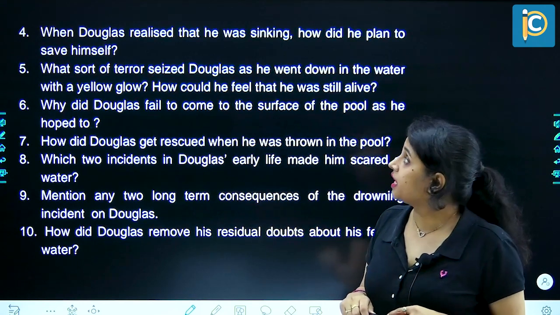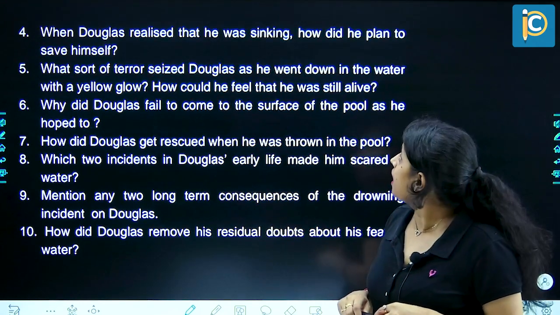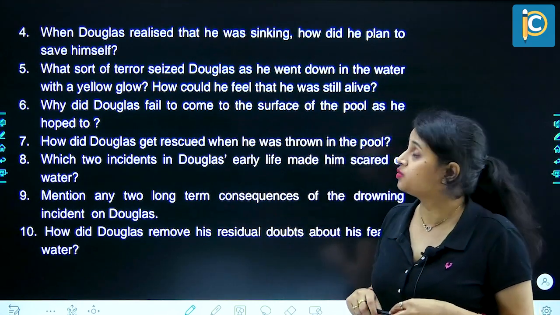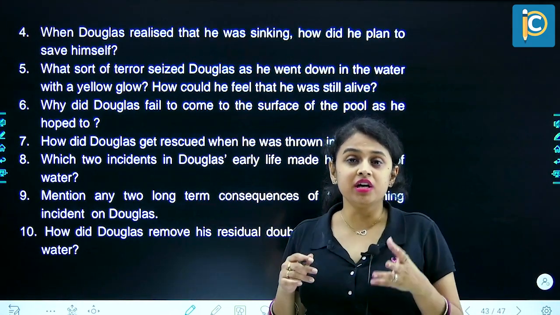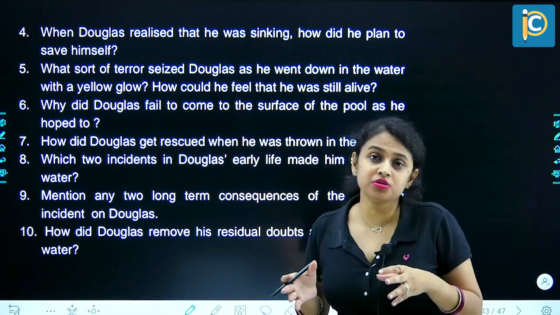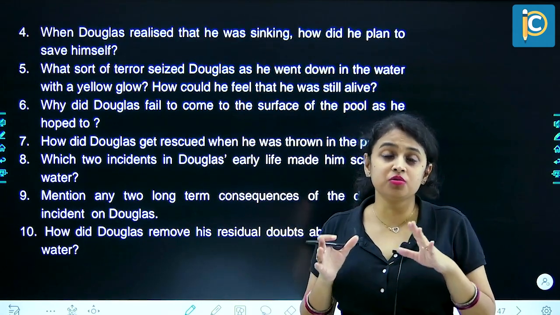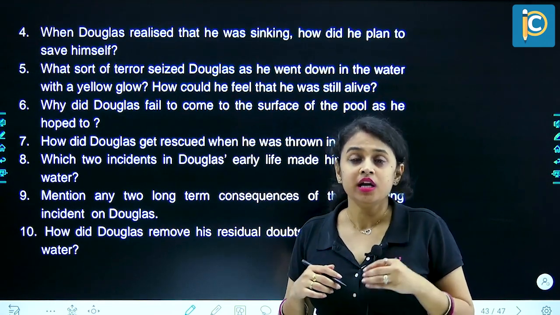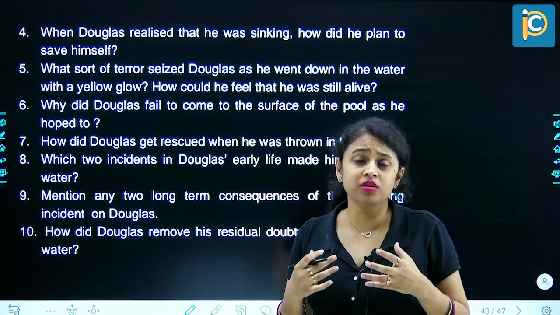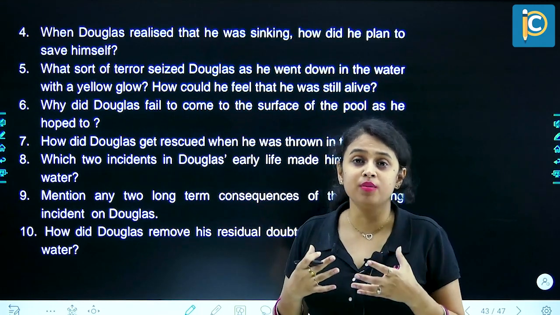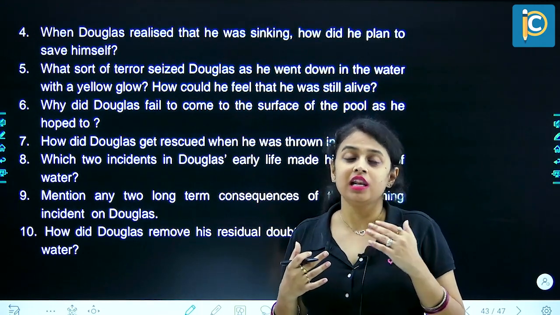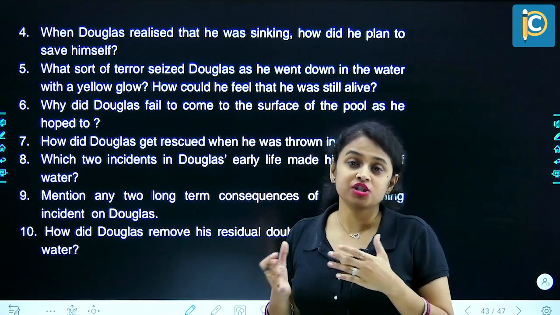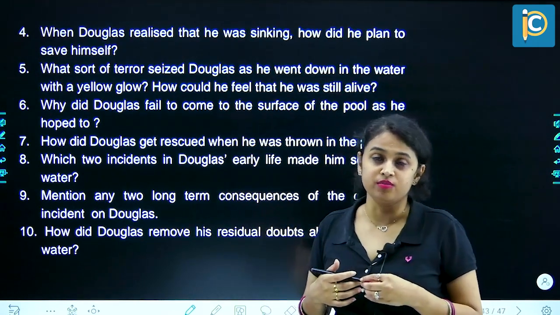When Douglas realized that he was sinking, how did he plan to save himself? When Douglas realized that he was sinking, or drowning, he made a plan that the moment his feet touched the tiled floor of the swimming pool, he would gather all his strength and jump up, come up to the surface, lie on his back and swim to the shallower edge of the pool and save himself.